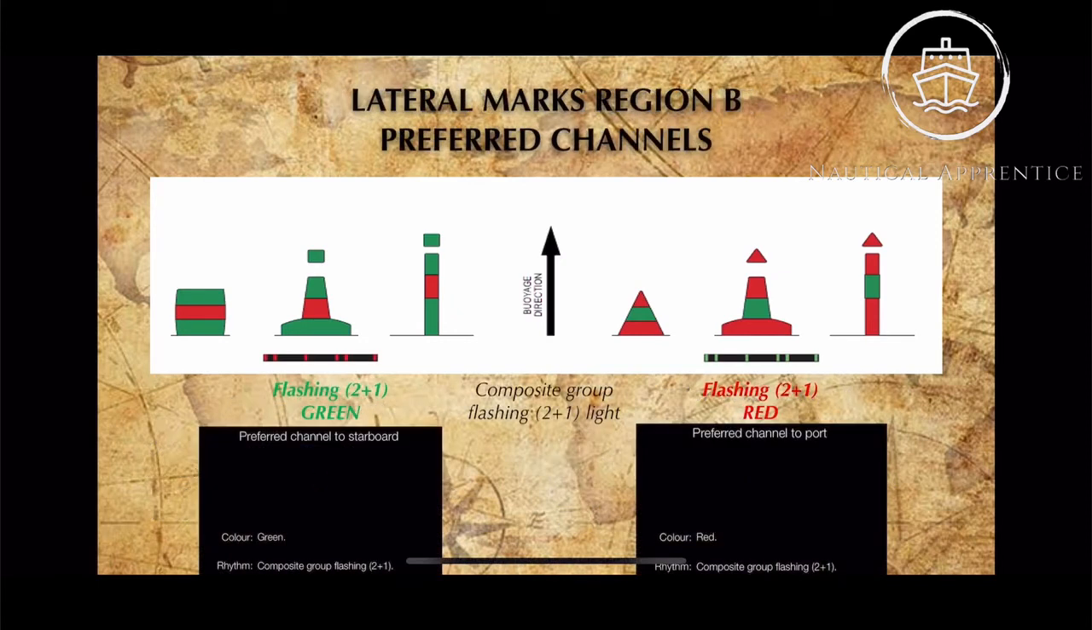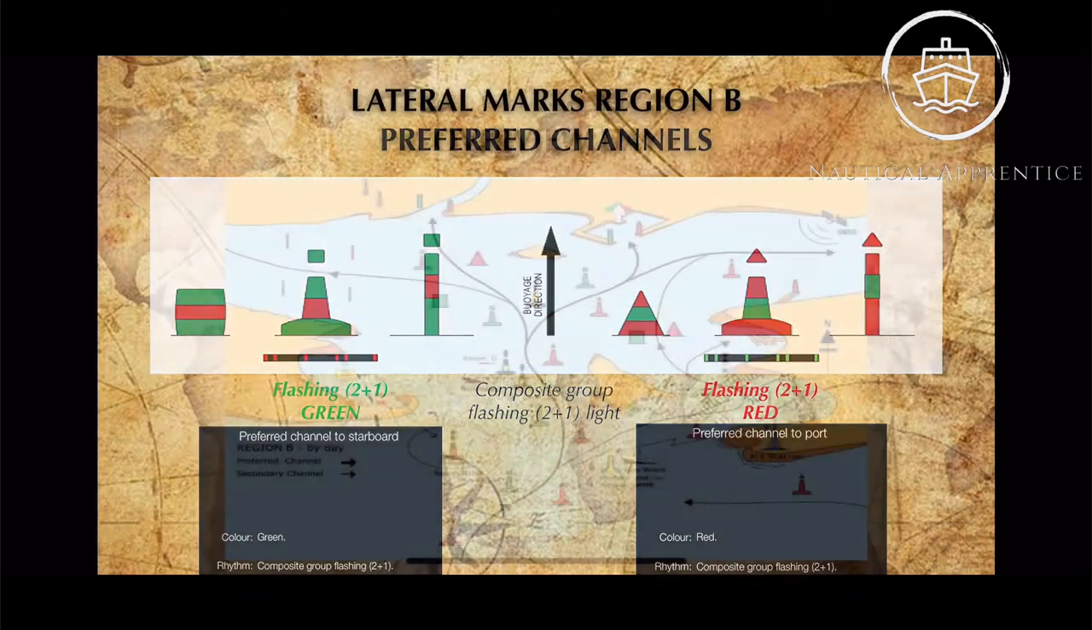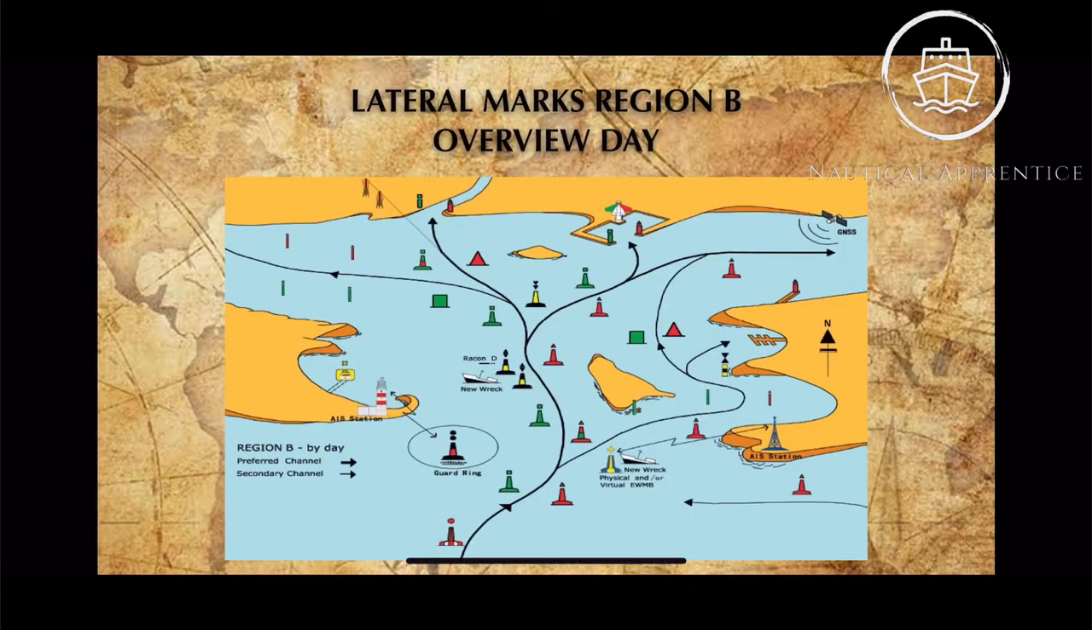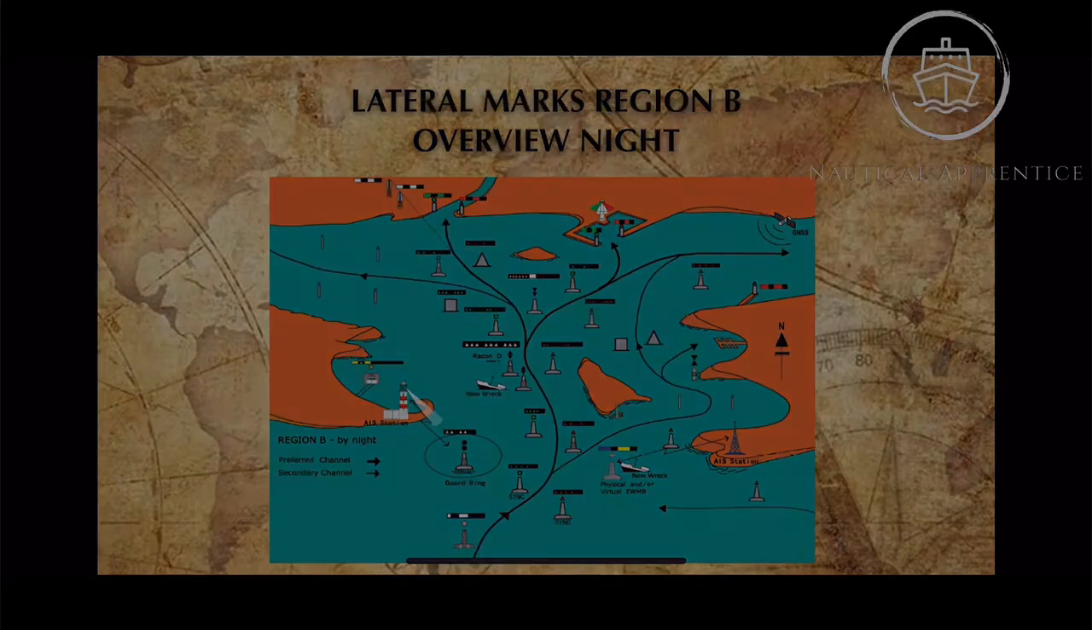And at nighttime, for the preferred channel to starboard, the color will be green, composite group flashing 2+1. And for the preferred channel to port, the color of the light will be red. The rhythm is composite group flashing 2+1. This is an overview of lateral marks in region B and an overview of nighttime.